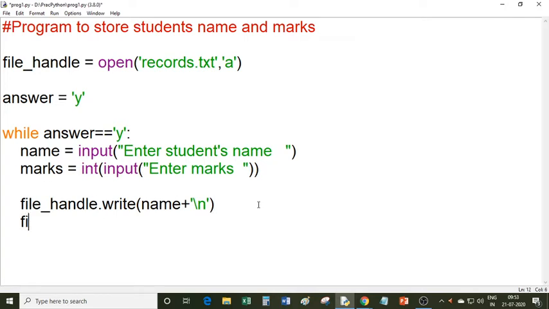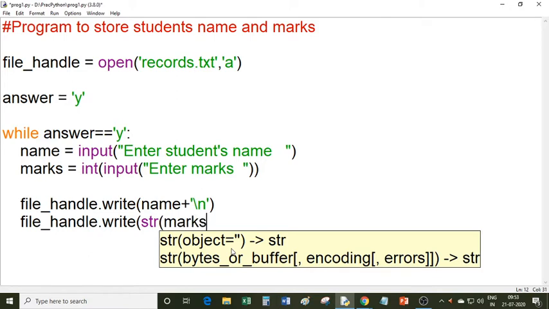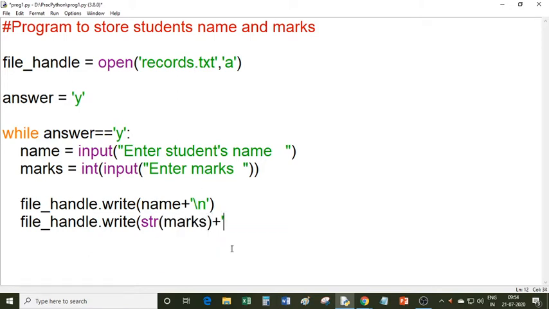So again I am calling file handle dot write. Since marks is an integer, you cannot write the integer number directly in a file, so you need to convert these marks into a string. So I will use the str function, str of marks, and then again I concatenate one new line character. In this way you can write the records in a file, and then you can print one message on the screen.